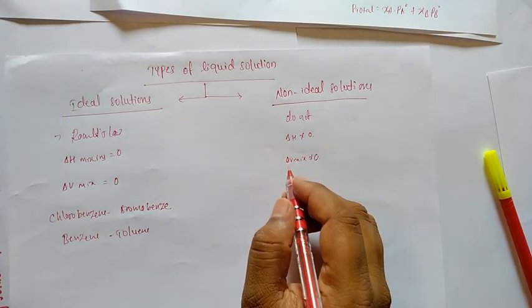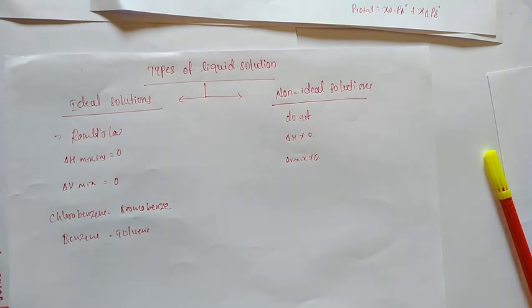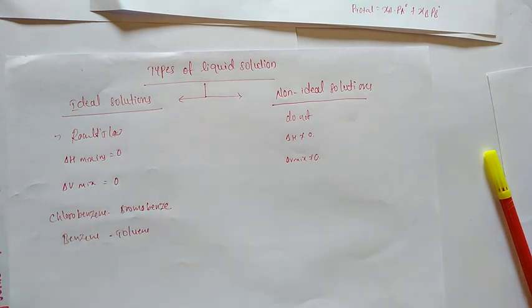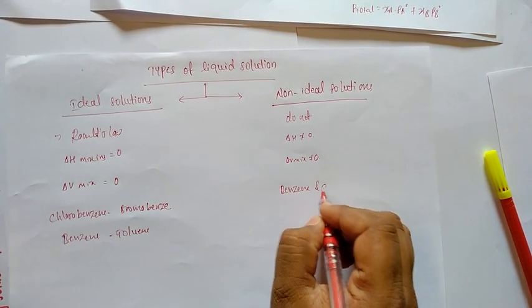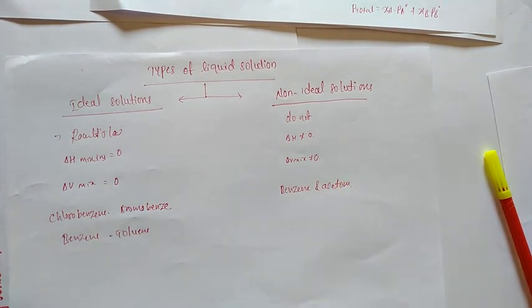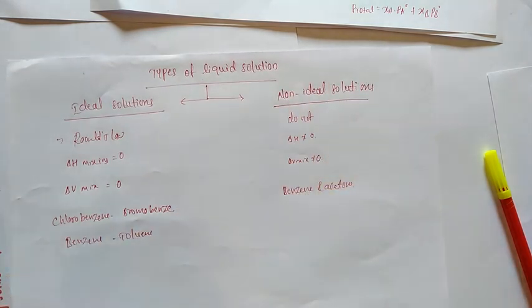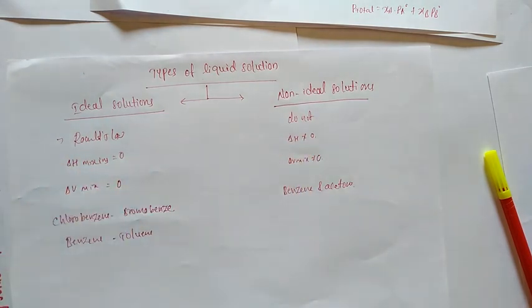And for non-ideal solutions, examples are benzene and acetone. A solution which does not obey Raoult's law of vapor pressure is called a non-ideal solution. Here, in non-ideal solutions, there are two types: non-ideal solution with a negative deviation and non-ideal solution with a positive deviation. Okay.